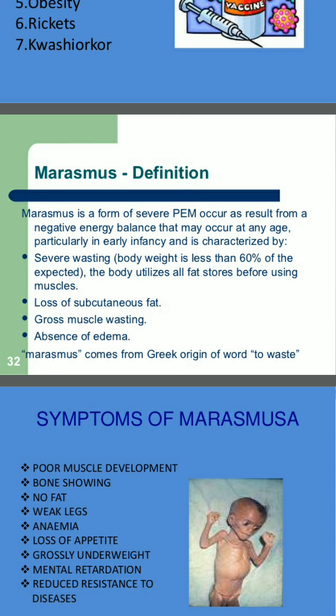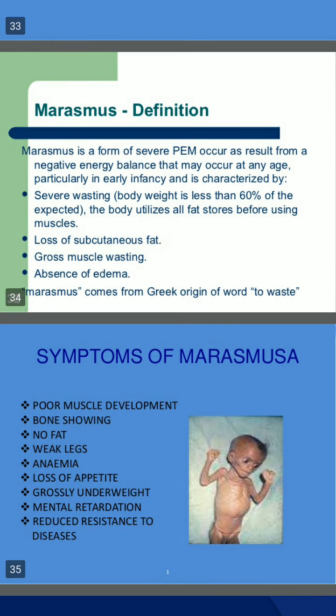Body weight is less than 60% of the expected. The body utilizes all stored fat before using muscles. There is loss of subcutaneous fat, gross muscle wasting, and absence of edema. Marasmus comes from a Greek word meaning to waste.